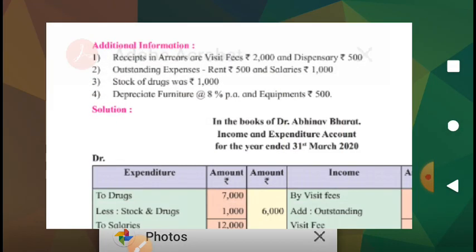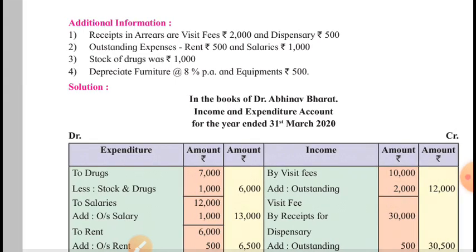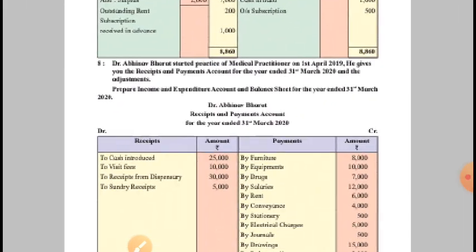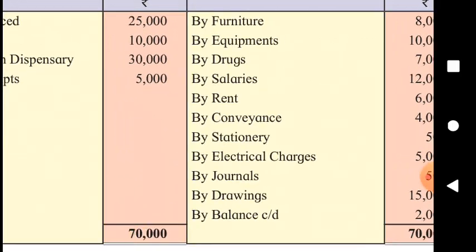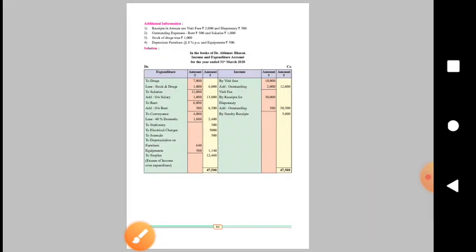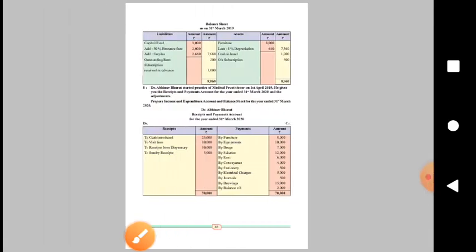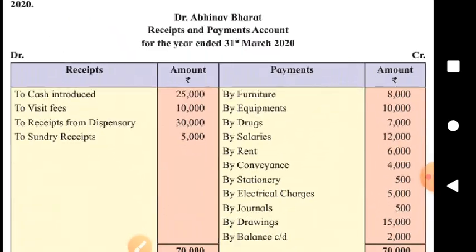The payment side says that. What does it say? What is the expenditure on conveyance as per the payment side this year? We see this year we have paid 4000 on conveyance, isn't it?